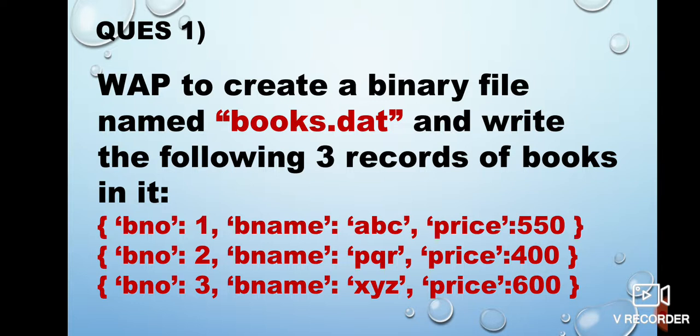So books.dat is the file name that has to be created, and write the following 3 records of books in it. Meaning in this question you are already given the records that have to be written on the binary file named books.dat. You have to simply open the file in the required mode, then write these 3 records on the file, and after writing you have to simply disconnect from the file because your work is done. So this program will create a binary file named books.dat.